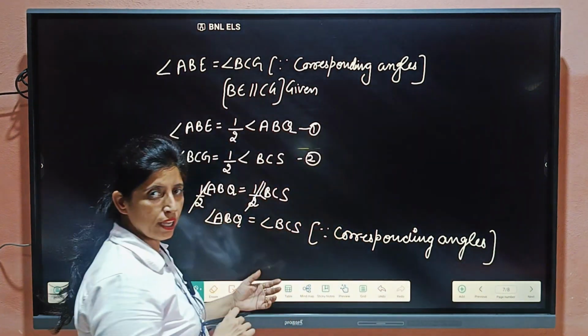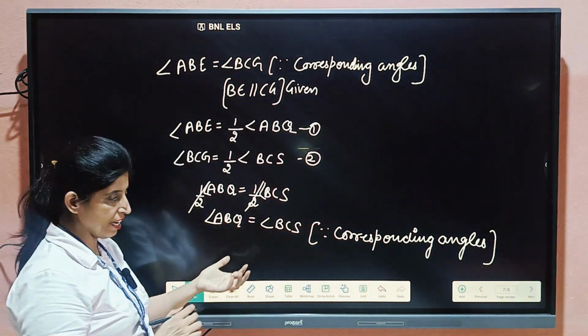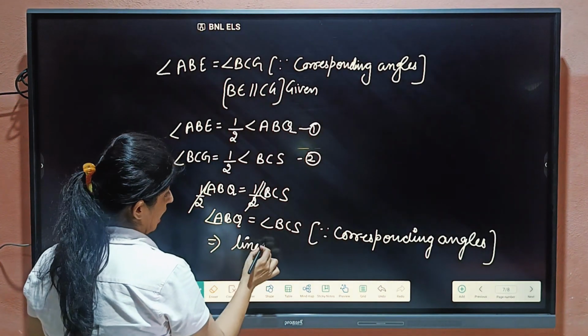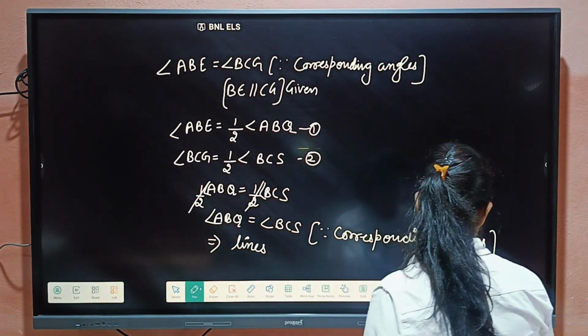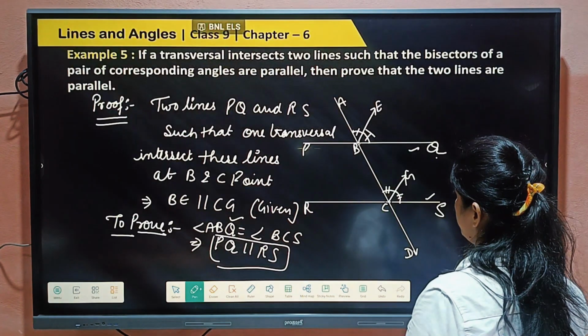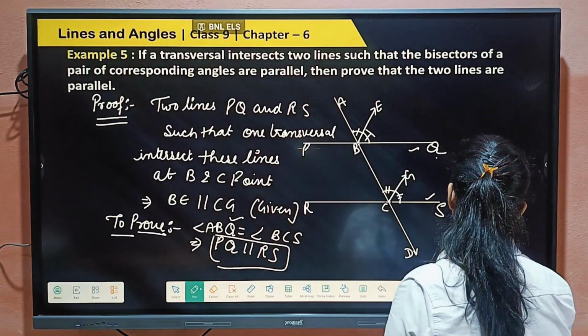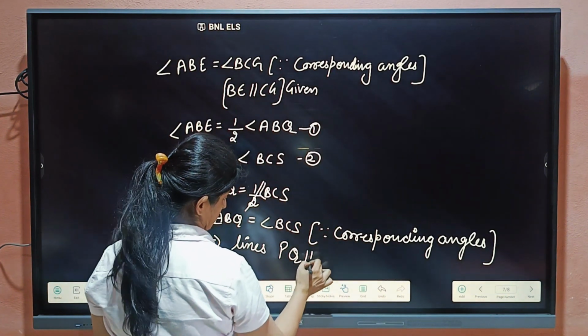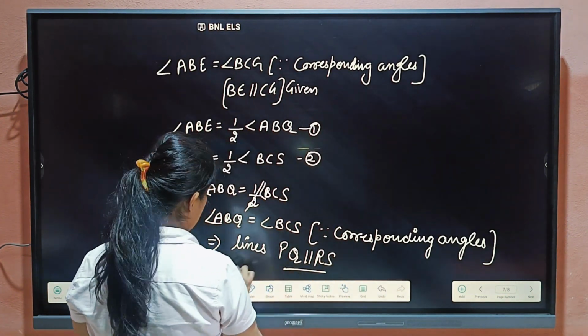If corresponding angles are equal, then lines PQ and RS are parallel. Hence proved.